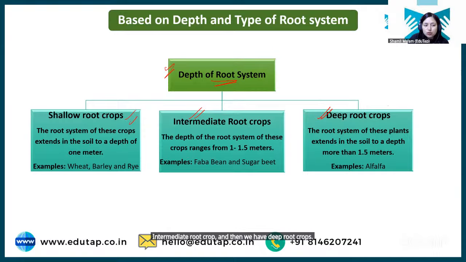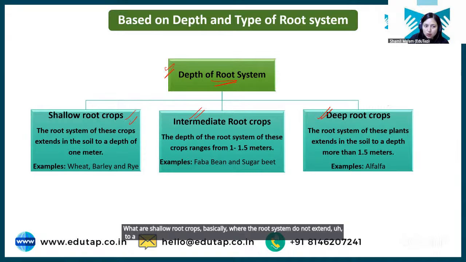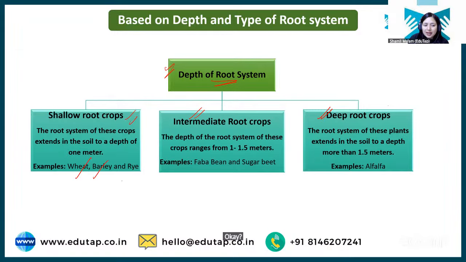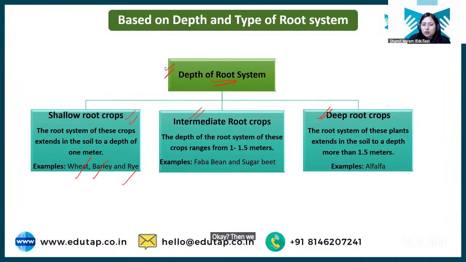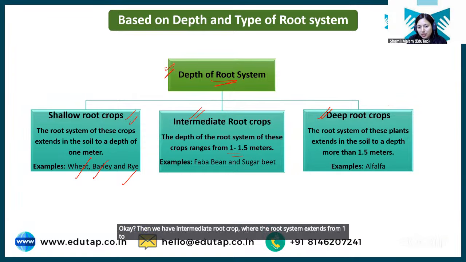What are shallow root crops? Basically, where the root system does not extend to a greater depth. It is just below 1 meter. Like your wheat, barley, rye, they are shallow root crops. All your cereal crops are basically shallow root crops. Rice is also a shallow root crop. Maize is also a shallow root crop. Clear? Then we have intermediate root crops where the root system extends in the 1 to 1.5 meter range.